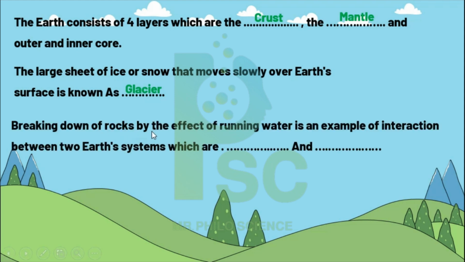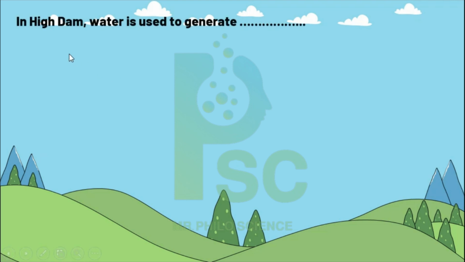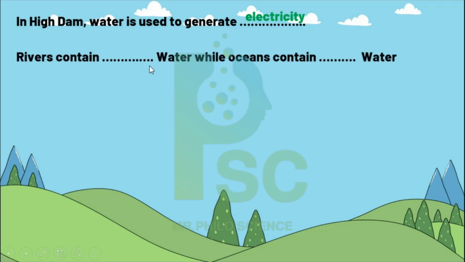Breaking down of a rock by the effect of running water is an example of interaction between Earth systems which are geosphere and hydrosphere. Look, the rock is geosphere, and water is hydrosphere. In a high dam the water is used to generate electricity or electrical energy.